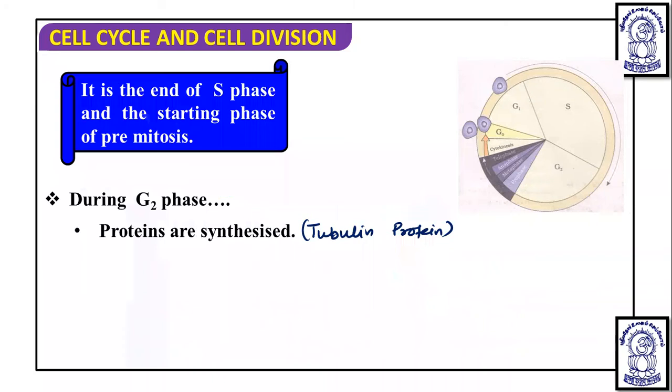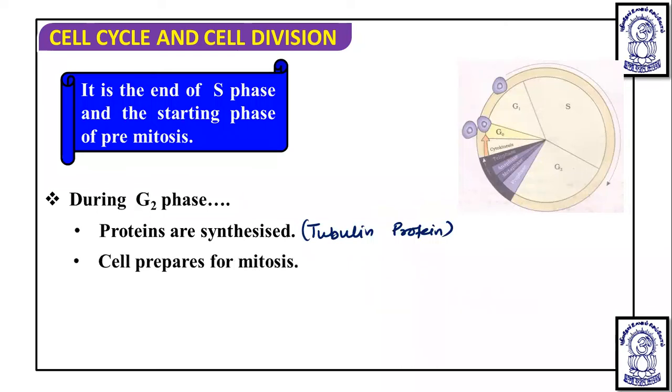So here some of the proteins are synthesized, and in this one important protein gets synthesized, which is known as tubulin protein. Dear students, remember, tubulin protein is responsible for the formation of the microtubule, and microtubules will form the spindle fiber and astral rays. And we will study that astral rays and microtubules are important for the division during the M phase. Okay. So these proteins are synthesized.